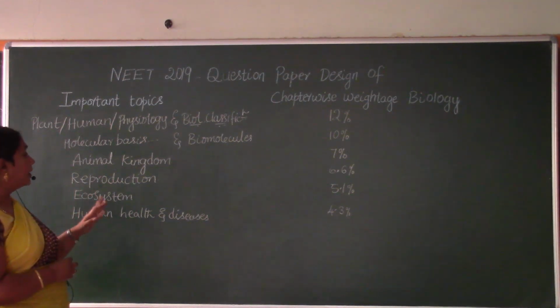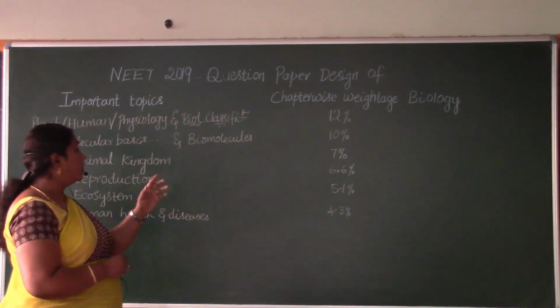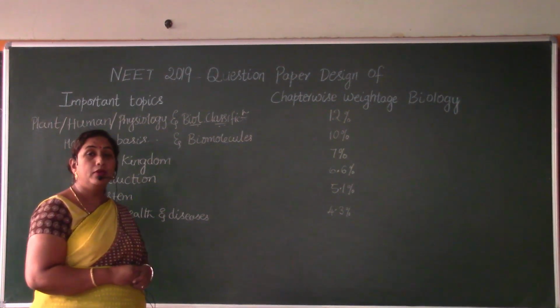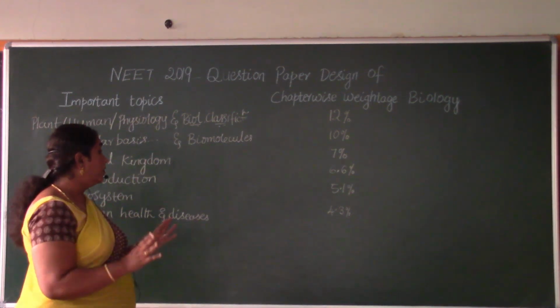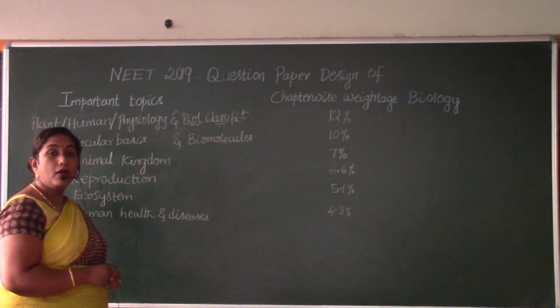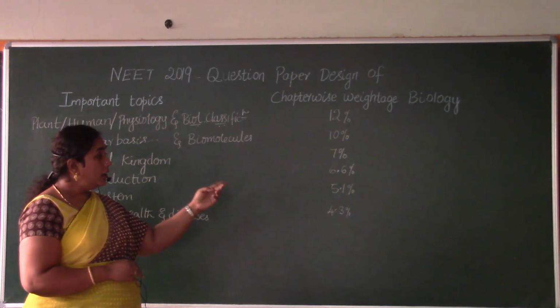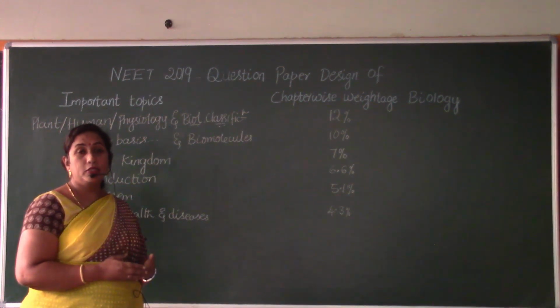Okay, then the reproduction unit from your class 12 biology is known to appear to the tune of 6.6%. You have 4 lessons in that reproduction unit, so go through all of them without missing any of the important points. Then ecosystem, which is the last unit of your class 12 biology, has 4 important lessons and its weightage alone is 5.1%.